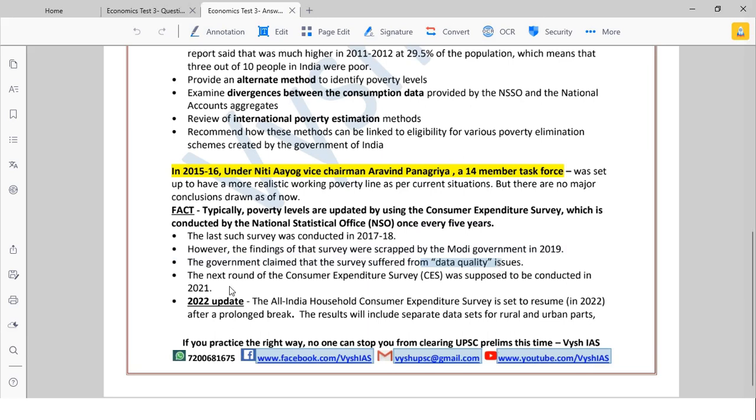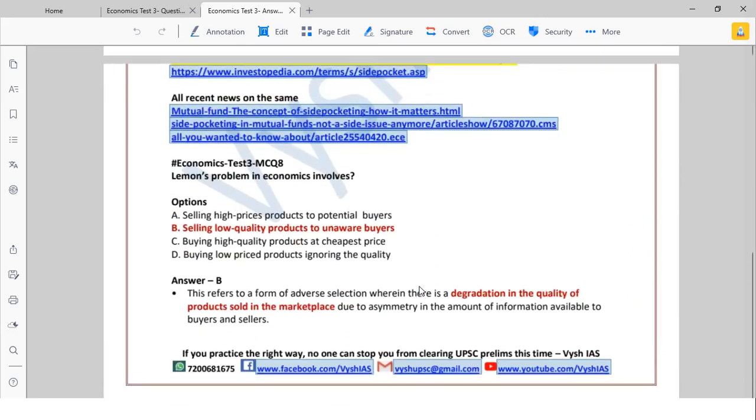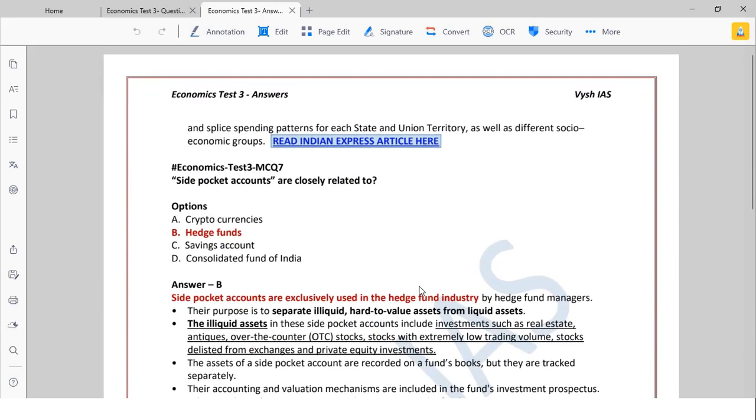So the next round in 2021 they were supposed to do it, and then in 22 an All India Household Consumer Expenditure Survey was set to resume. So if we have a proper survey again, then we'll take the proper data, because they didn't believe in the data which the NSO gathered, then they will estimate a proper poverty line. Because everywhere people will give fake reports, like half of India is poor, half of India is dying of malnutrition. So the government needs authentic data. So a fresh survey with proper detail will be done, and based on that they will make a new poverty line. So you have to stay updated with current affairs.